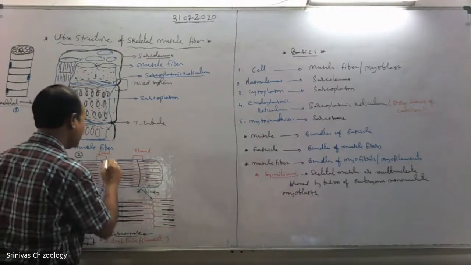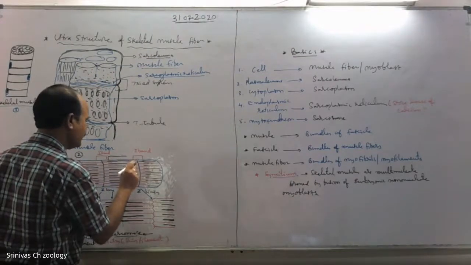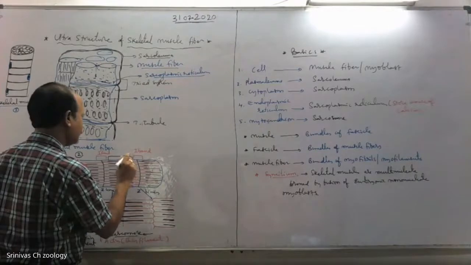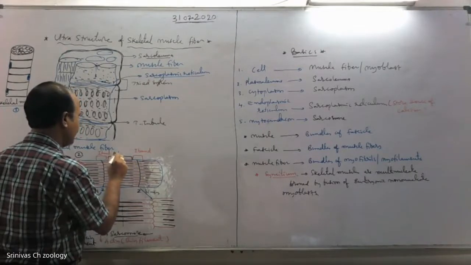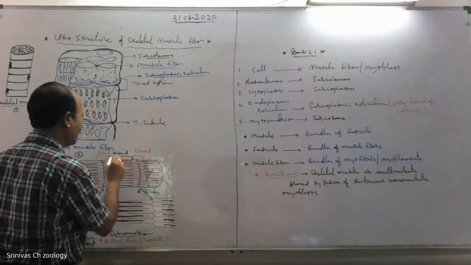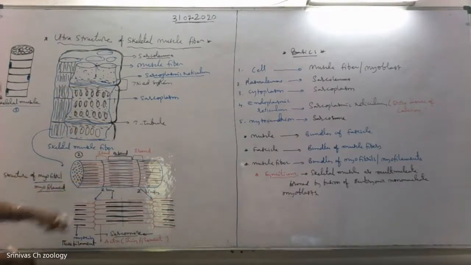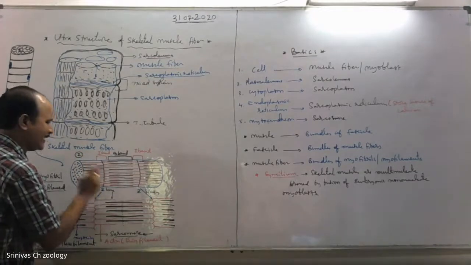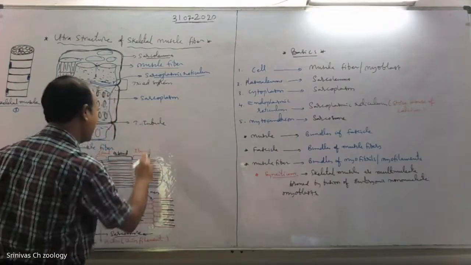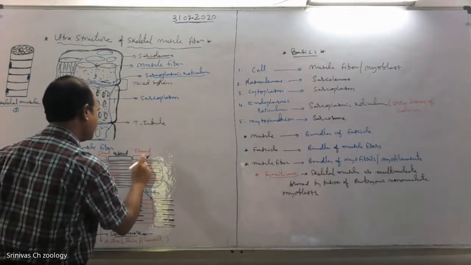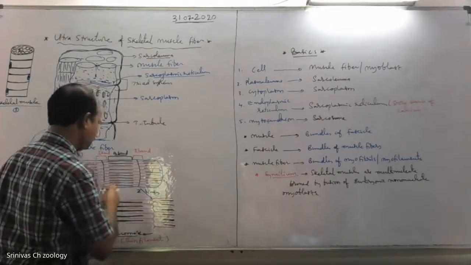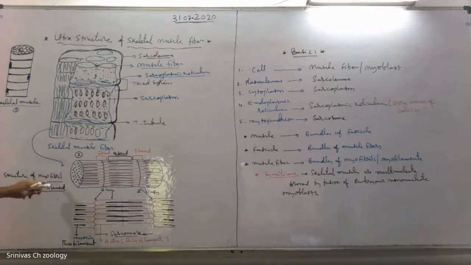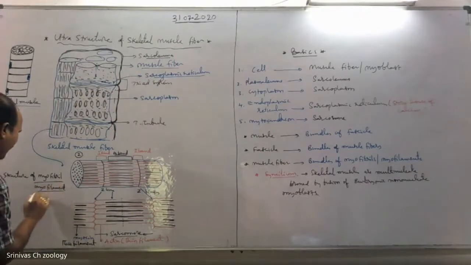This one is the A band, the anisotropic band or dark band. This way there are alternate dark and light bands. Once again, the A band is present. The A band and I band are alternately arranged here. See, the structure of myofibril or myofilament.